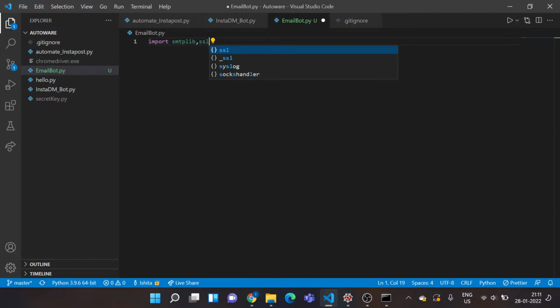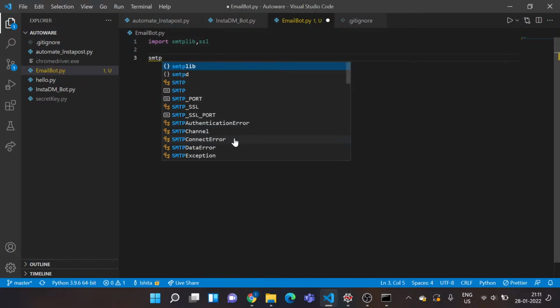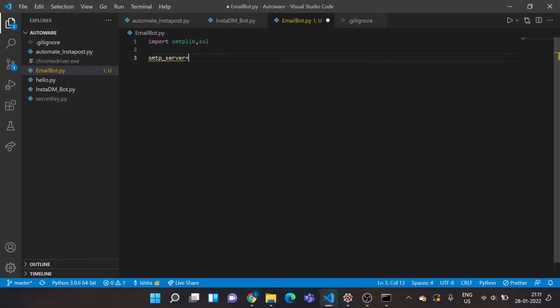Next, I need to import SSL as well. Now, I need to initialize some variables. The first one being the SMTP server. So I'll just specify over here SMTP. That's the official one. You need to always have this variable in your code.